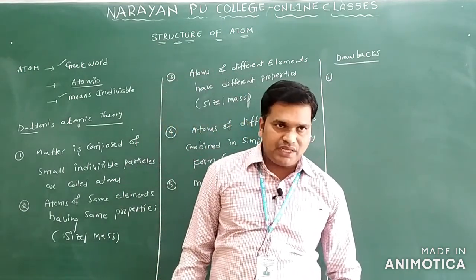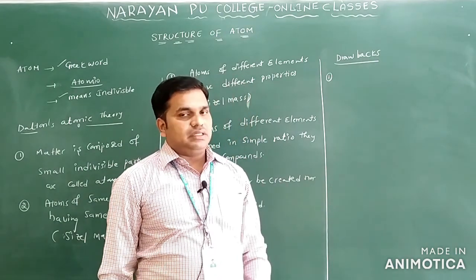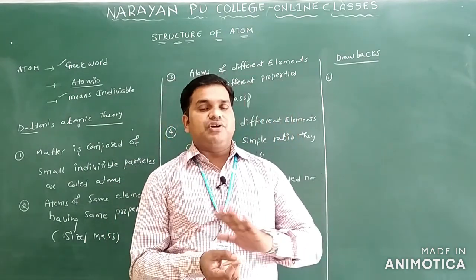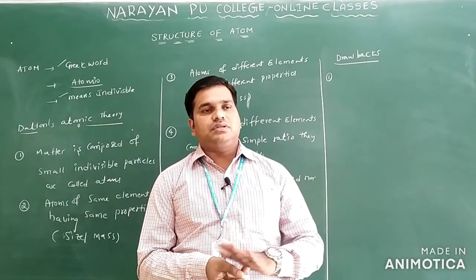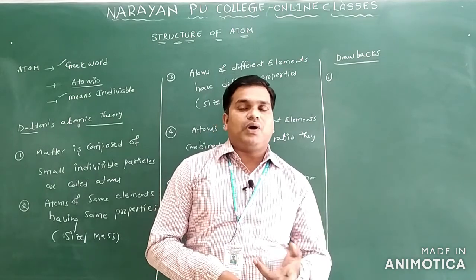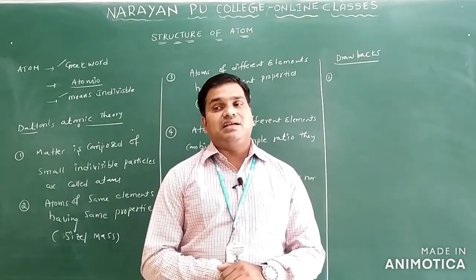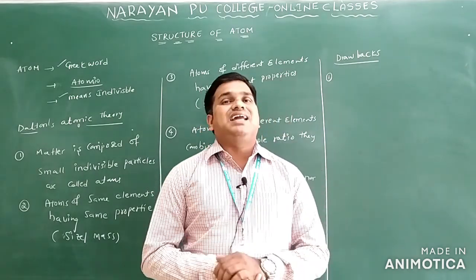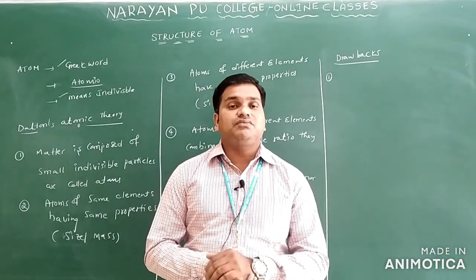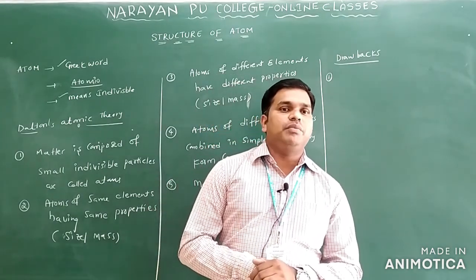That is one drawback. If we take an ebonite or glass rod and rub it with silk cloth or fur, electricity is generated. Why is this electricity generated? It cannot be explained by Dalton's atomic theory.